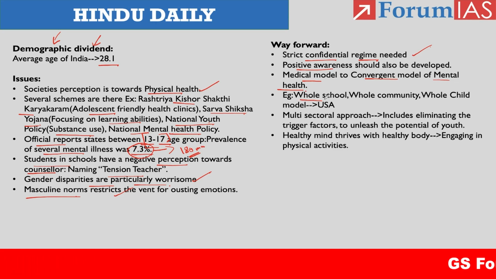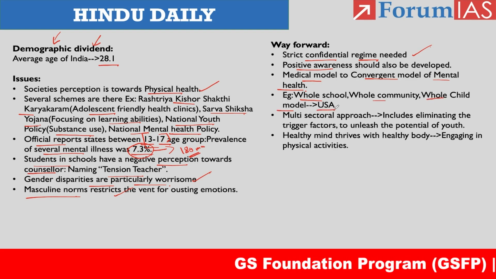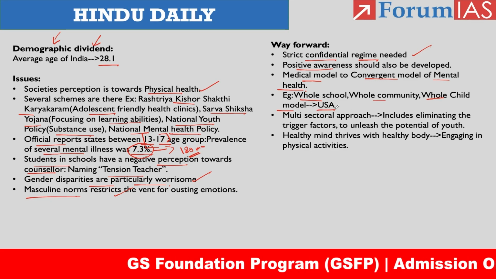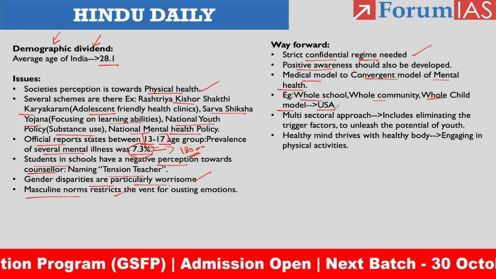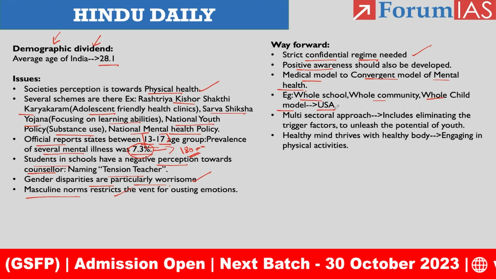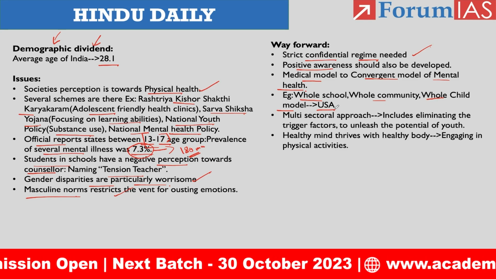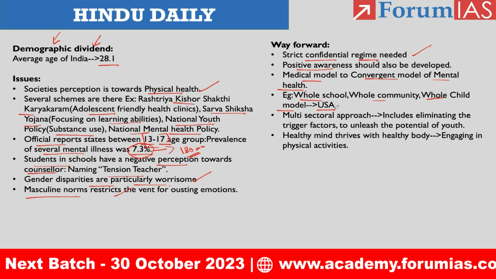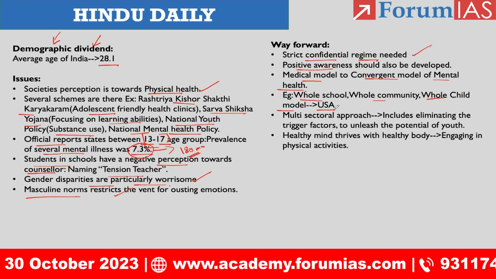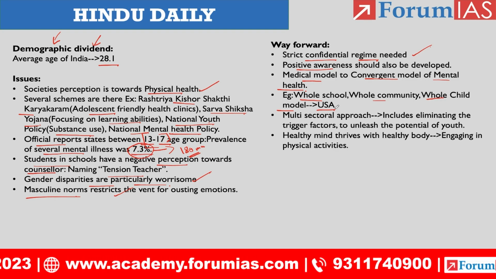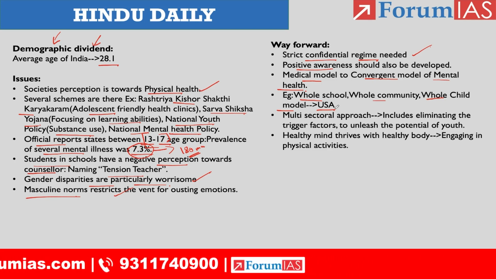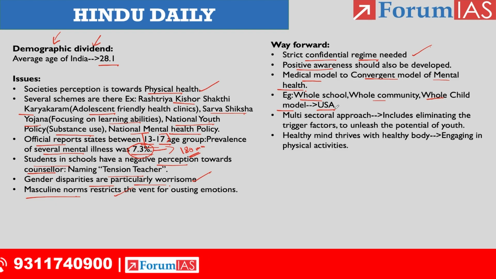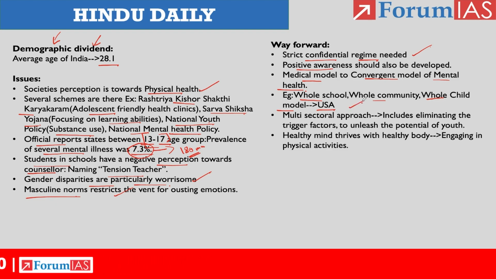For that, they had provided one model, the whole school, whole community and whole child model. This is the model the USA has been following. Within the USA population, especially among adolescents, they have been identifying the factors responsible for mental trauma, right? The triggering factors may be genetic, physical, or environmental. All these factors need to be assessed and the treatment modules need to be designed in such a way as to eliminate those triggers. So this is the fourth way forward they had provided.